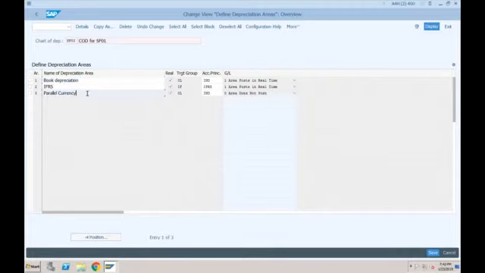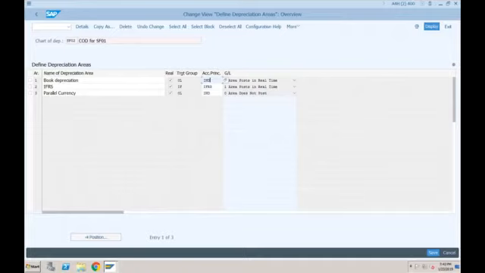Now, these two depreciation areas, 01 and 02, which are for two different ledgers, one for 0L and second for IF, are posting in real time. This kind of setting was not allowed in SAP ECC. If you are using an SAP ECC system, you cannot post two depreciation areas in real time. Only one depreciation area, most commonly 01, was allowed to post in real time. All other depreciation areas were always dependent on 01 to pick their value.